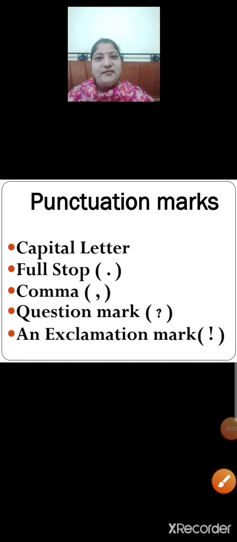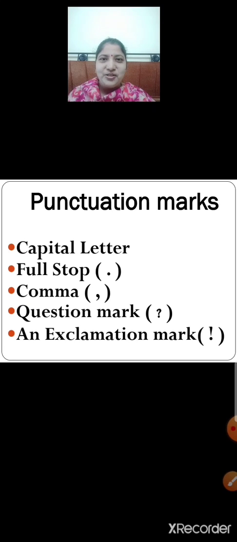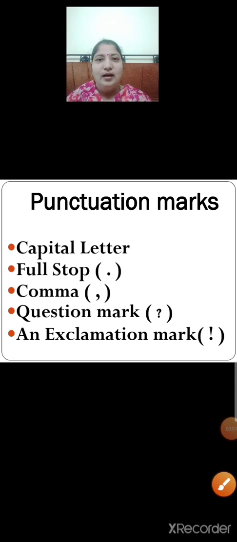So children, where do we use capital letter? We use capital letter at the beginning of the sentence. A sentence always begins with a capital letter. A proper noun always begins with a capital letter. Is it clear? Now next, full stop. Where do we use full stop? We use full stop at the end of a sentence. A full stop is used to end a sentence.